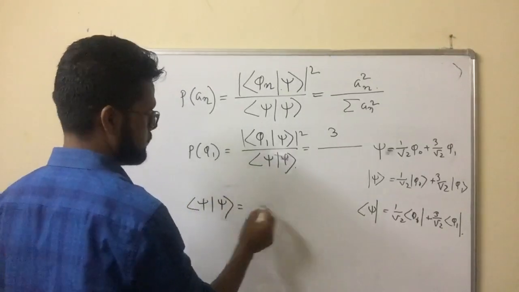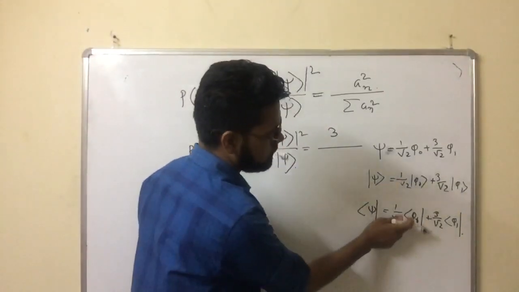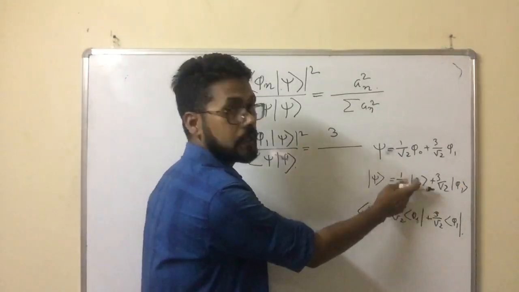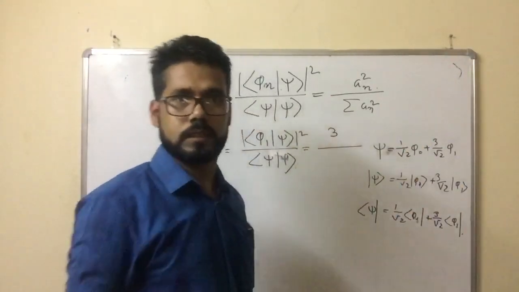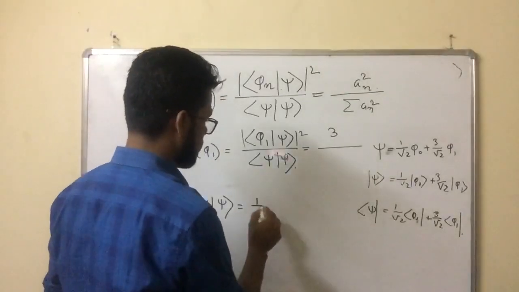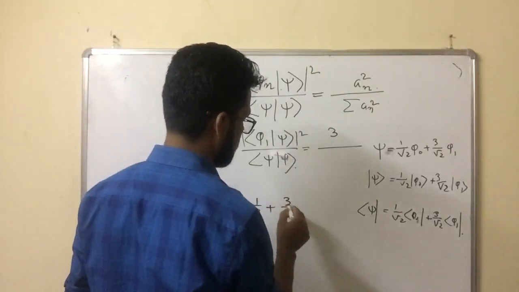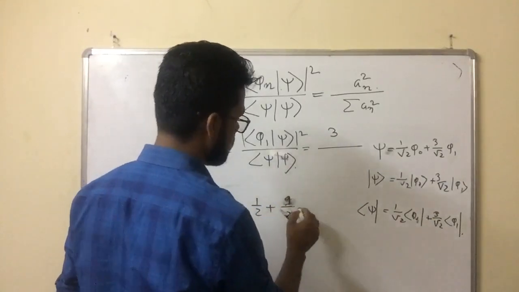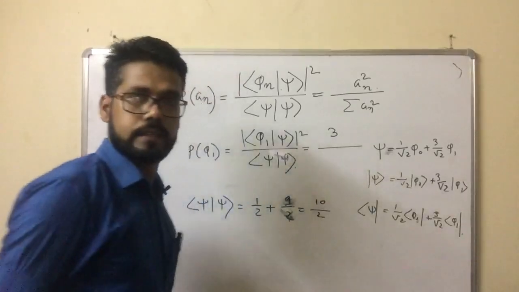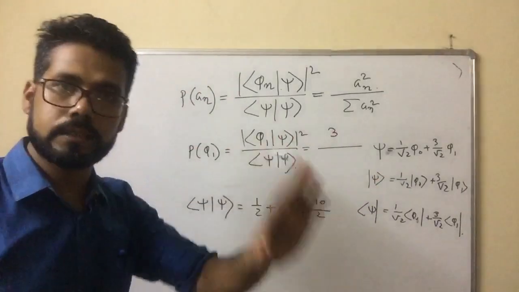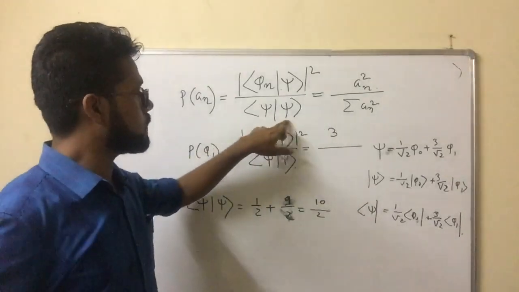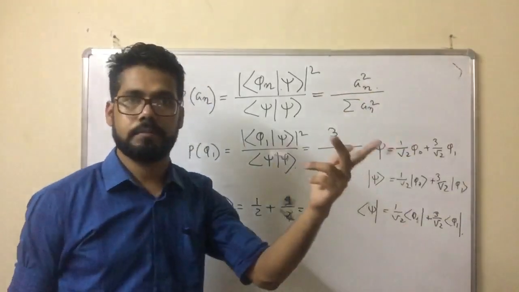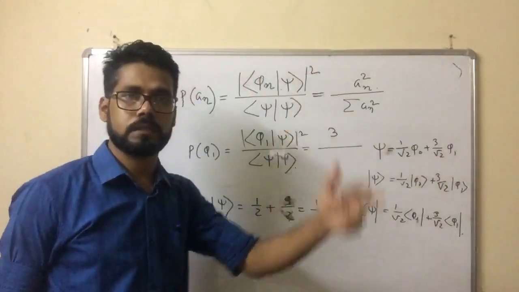So what will this be? The product of this term and this term, the corresponding terms, equals how much? Product of 1 by 2 and 1 by 2 will become 1. Similarly, this will become a vector-like product. It will give 1 by 2 plus 9 by 2, equal to 10 by 2. Or simply, now you have understood, this product, this probability, means the sum of the coefficients squared and added up. Simple. No need to do this multiplication calculation.